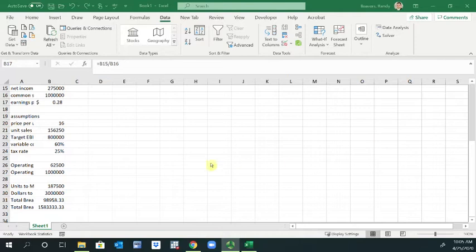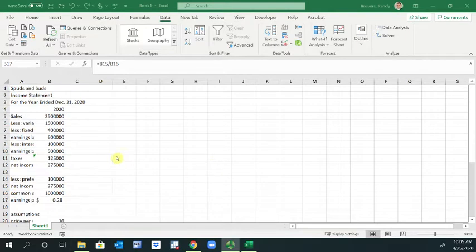Now we're going to talk about operating leverage. You could think of it as leverage from operations, or your change in earnings before interest and taxes over your change in sales, percentage wise. So let's look and see how that is for this particular Spuds and Suds example. What I'm going to do is forecast what's going to happen in 2021.